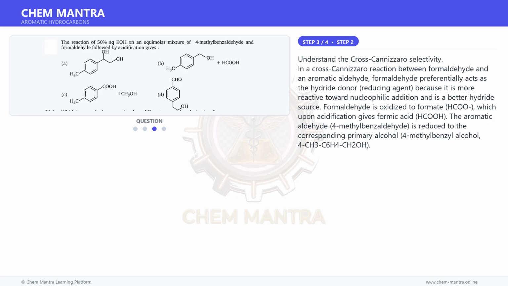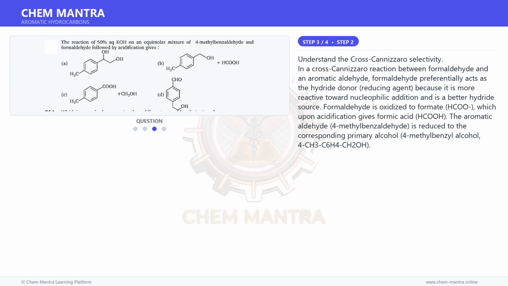Moving on to the next step. Understand the cross-Cannizzaro selectivity. In a cross-Cannizzaro reaction between formaldehyde and an aromatic aldehyde, formaldehyde preferentially acts as the hydride donor, reducing agent, because it is more reactive toward nucleophilic addition and is a better hydride source. Formaldehyde is oxidized to formate, HCOO-, which upon acidification gives formic acid, HCOOH.